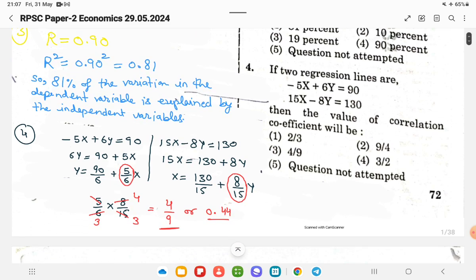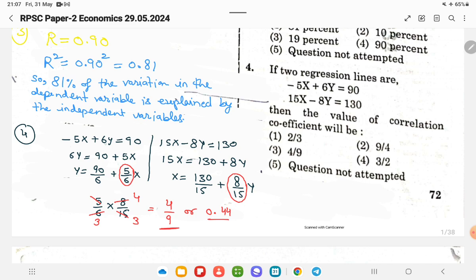Now the fourth question: if two regression lines are minus 5x plus 6y equals 90 and 15x minus 8y equals 130. Here is the explanation.